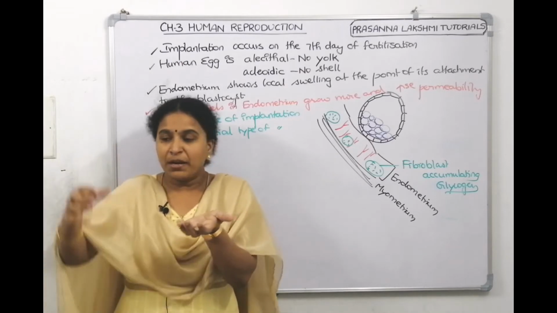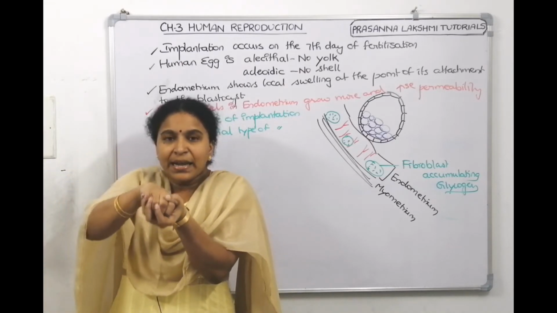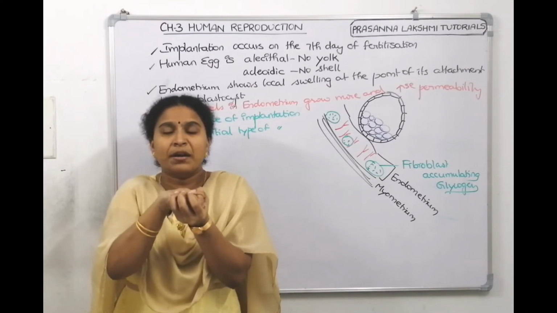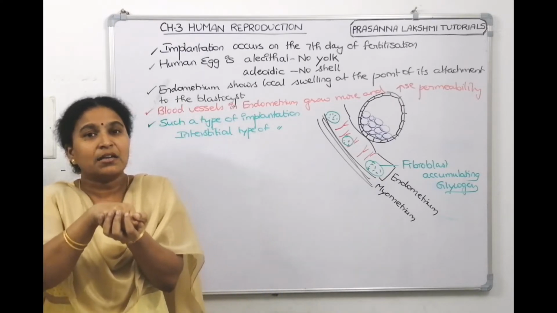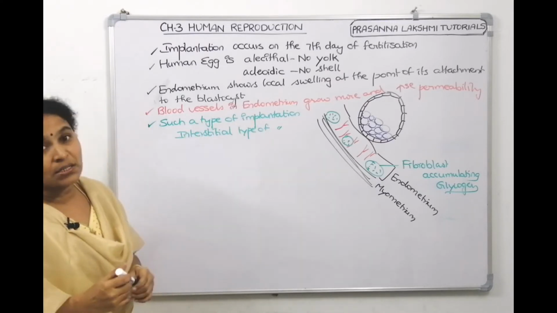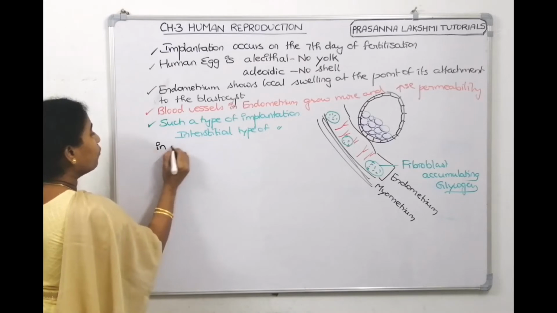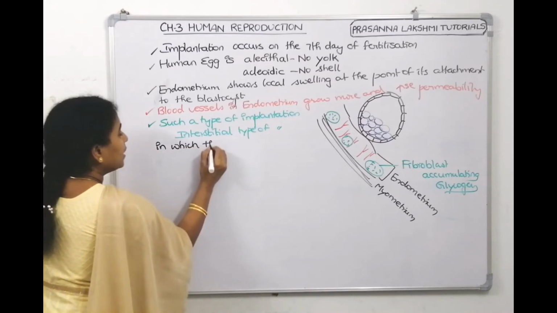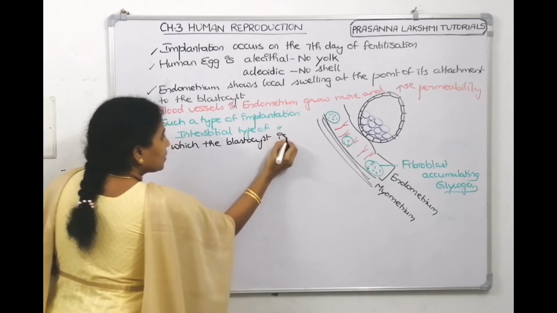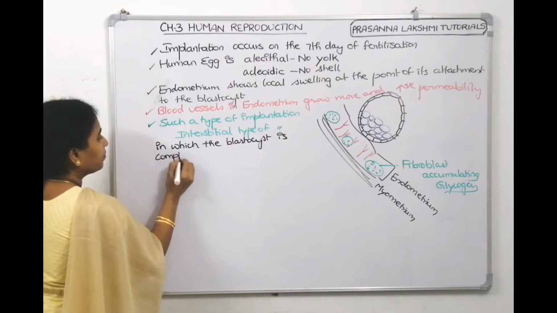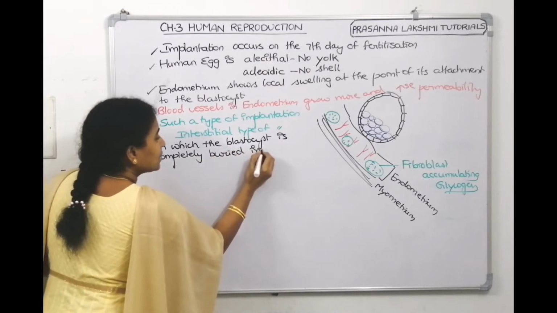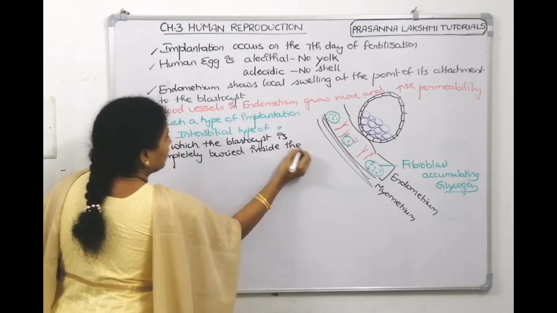If this is the endometrium, the blastocyst completely embeds, meaning it is completely buried inside the endometrial wall and we cannot see it. That is called interstitial implantation, in which the blastocyst is completely buried inside the endometrium.